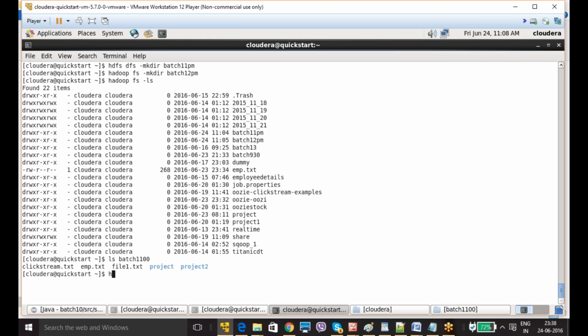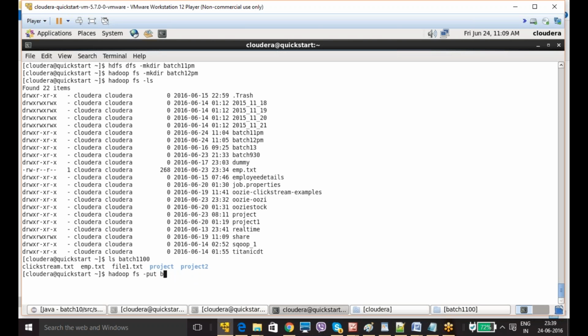Now I need to give the command hadoop fs -copyFromLocal. This is the command, or else you can give -put also. Either put you can give, or you can give copyFromLocal, COPY, FROM with caps F, LOCAL with caps L. That also will work.